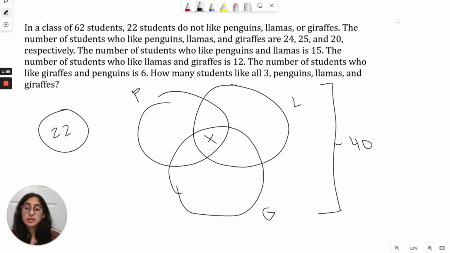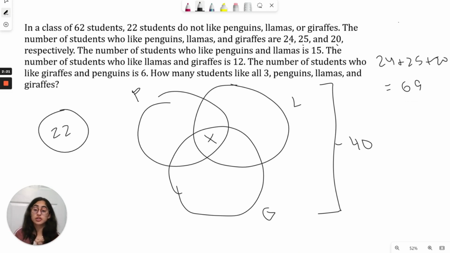And it tells us the number of students who like penguins, llamas, and giraffes is 24, 25, and 20. But all of those don't add up to 40, right? They add up to way more than 40. 24 plus 25 plus 20, that's equal to 45 plus 24, that's equal to 69, which is definitely more than 40. So what that tells us is there's an overlap.